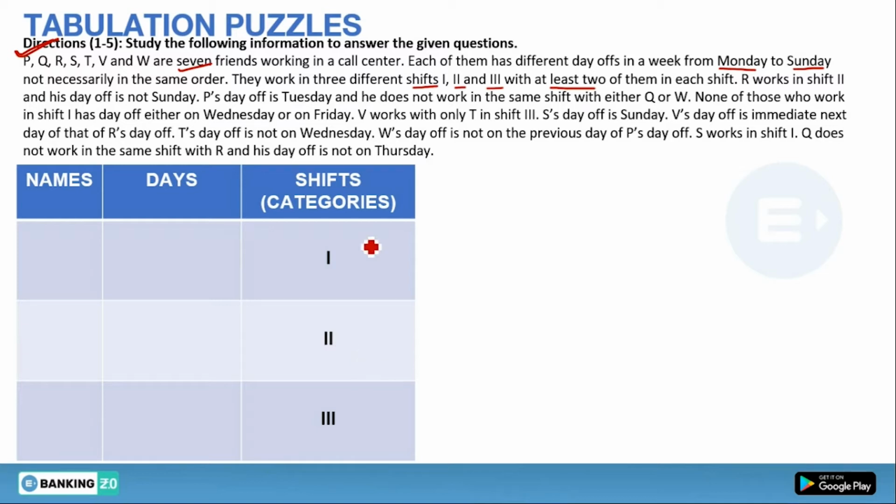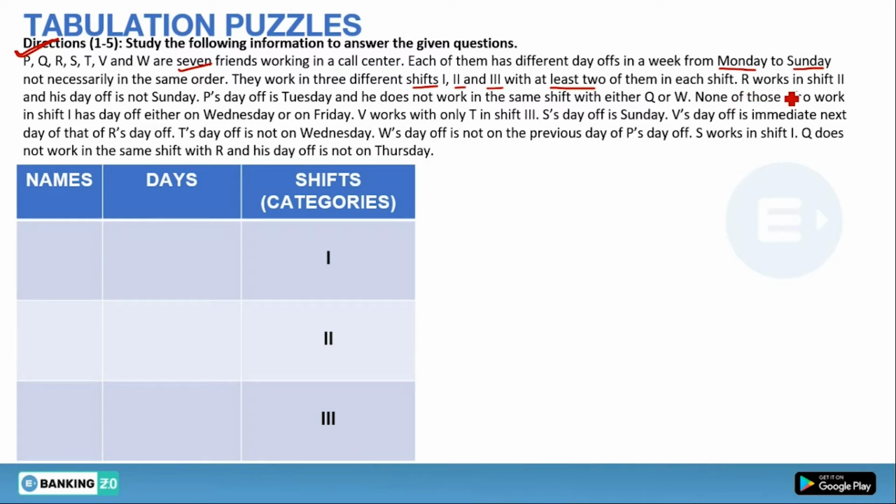So there is no need to fix names and days in this case. Always fix categories, because this question is a category-based puzzle. By fixing the categories, your question will be much easier than by fixing any other variable. So you have to remember this. Now let's start the question.